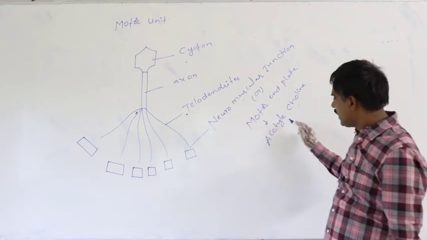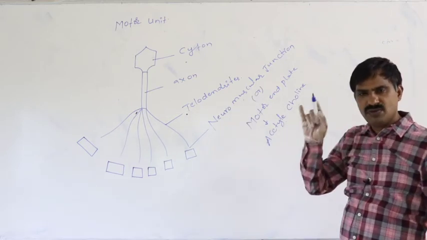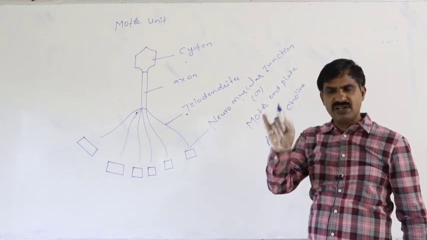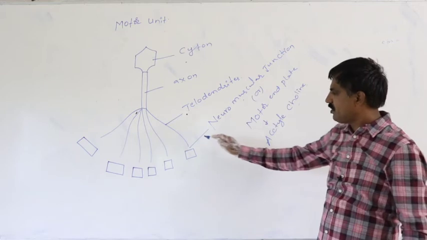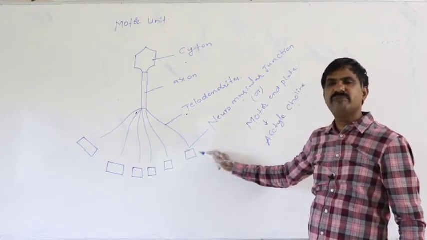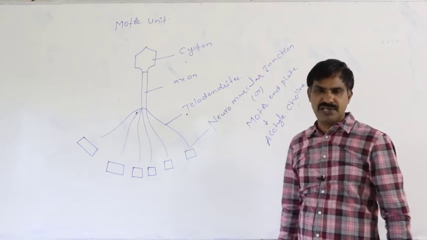It is principally useful for transferring information from the telodendrite to sarcocyte for the initiation of muscle contraction.